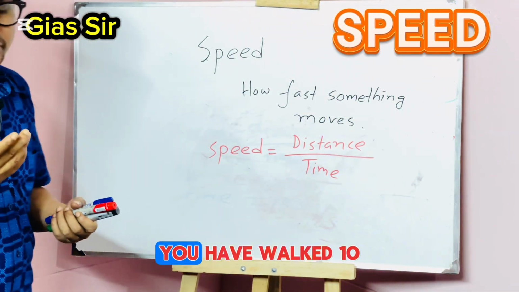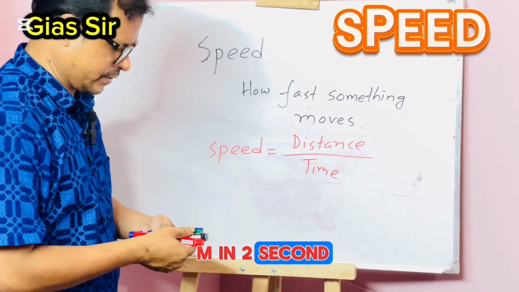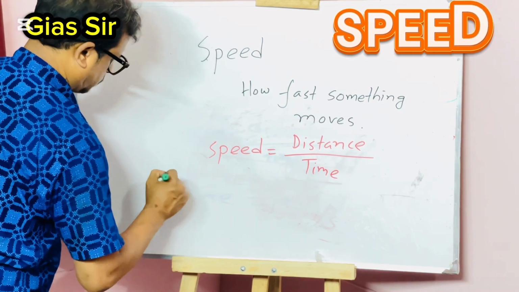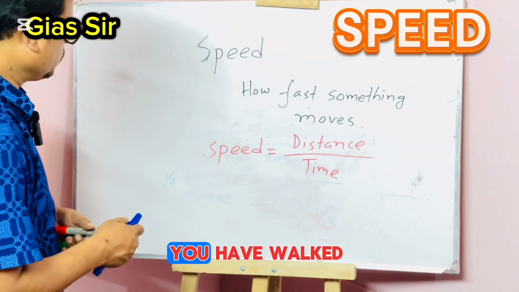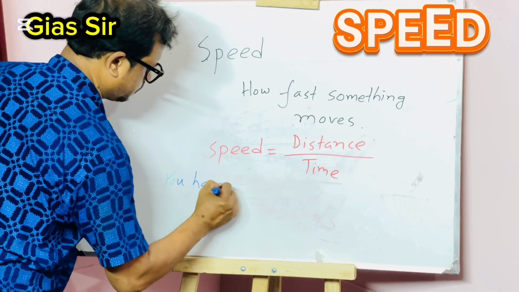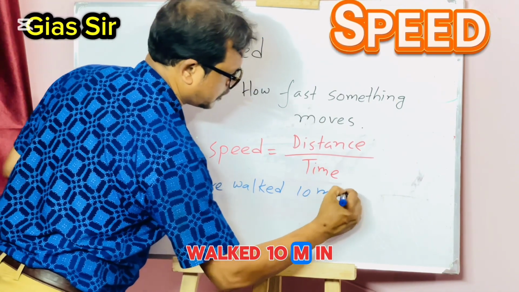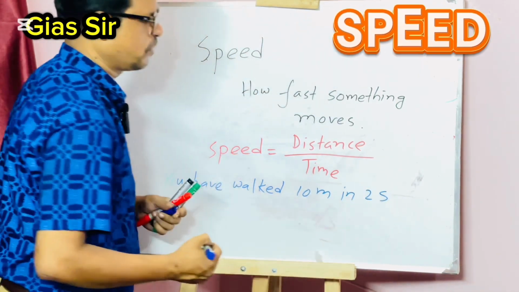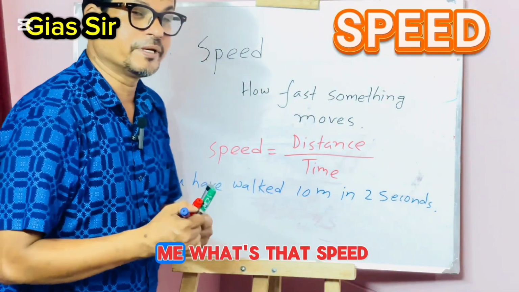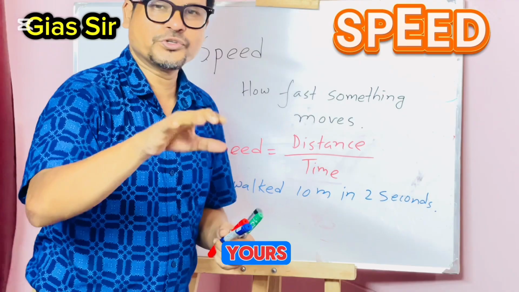For example, suppose you have walked 10 meters in 2 seconds. Now, could you tell me what the speed is? Very simple.